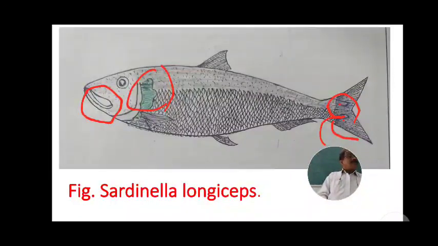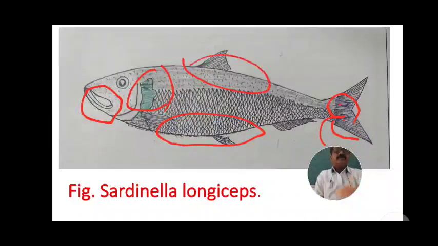It is captured on both the east and west coasts, but maximum sardine is caught on the west coast, and it is sporadic on the east coast. The important character of the body of this sardine is that the body is elongated, and the dorsal and ventral profiles are evenly convex.